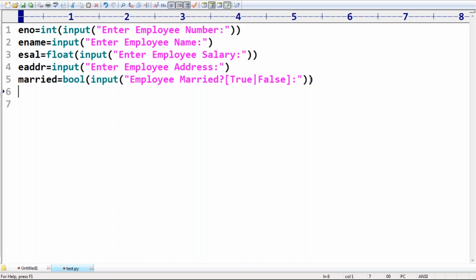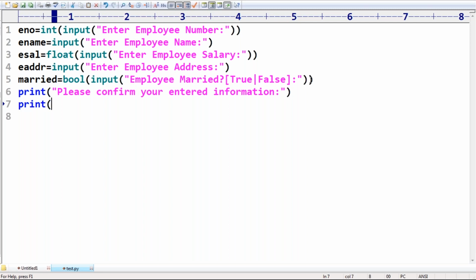Now I want to print this data. Print, please confirm your entered information. First one, employee number, like eno I'm taking.